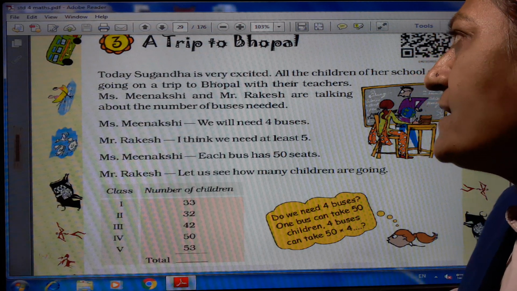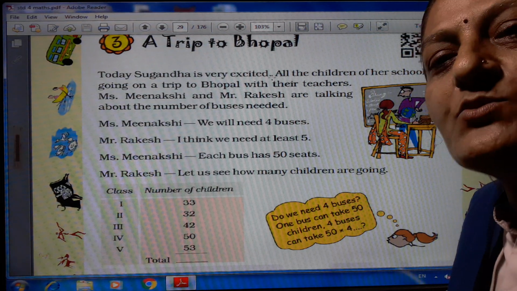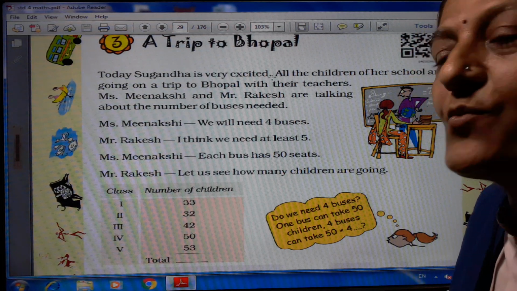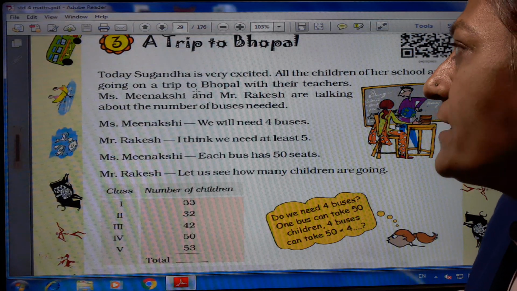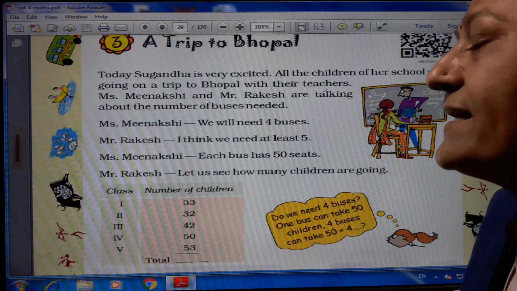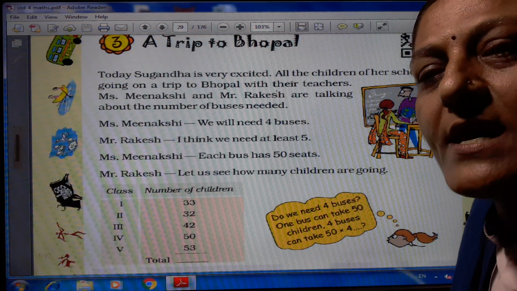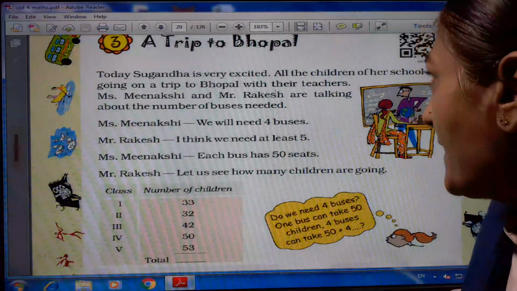Today Sugandha is very excited. One student named Sugandha is there, and she is very excited. Why? All the children of her school are going on a trip to Bhopal with their teachers. When there is a trip, all the students always join the trip with the teachers.